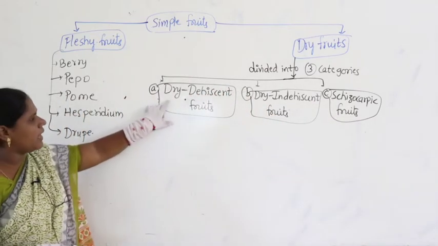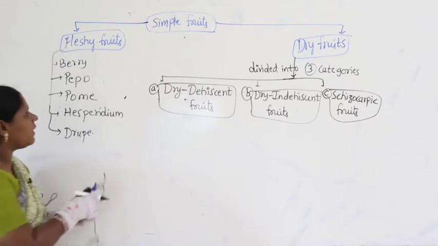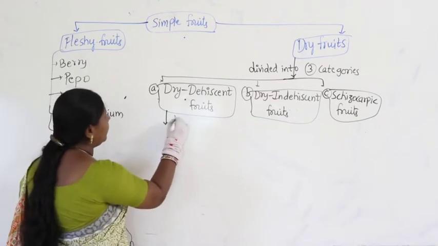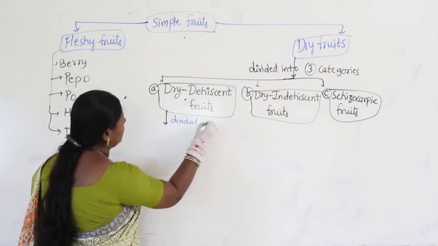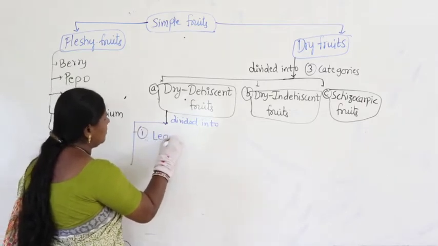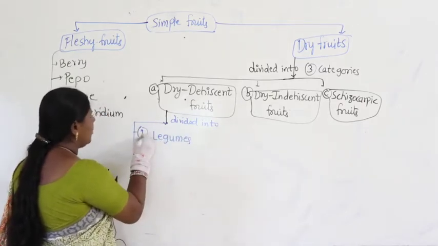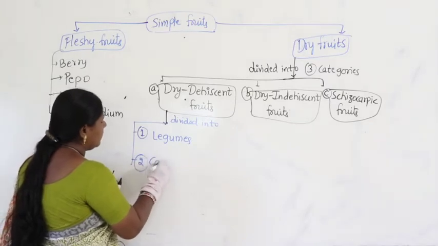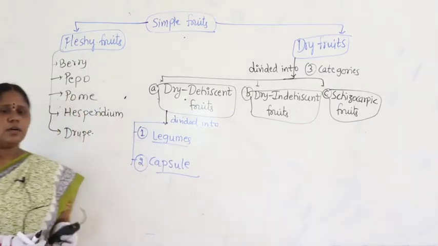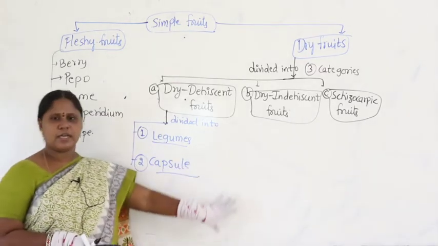Now, when we take the dry dehiscent fruit, it is further divided into different types. You can take the first one under this as legumes, and the second one is capsule, because here a few types are there.